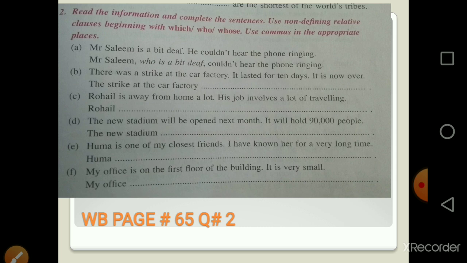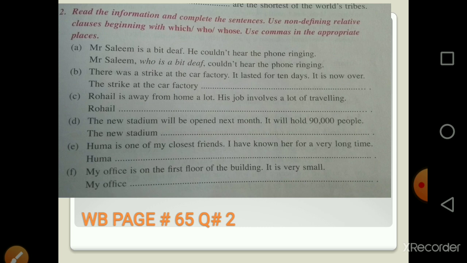Number D: The new stadium will be open next month. It will hold 90,000 people. So the new stadium, which will hold 90,000 people, will be open next month. E: Huma is one of my closest friends. I have known her for a very long time. Huma, whom, W-H-O-M, I have known for a very long time, is one of my closest friends.